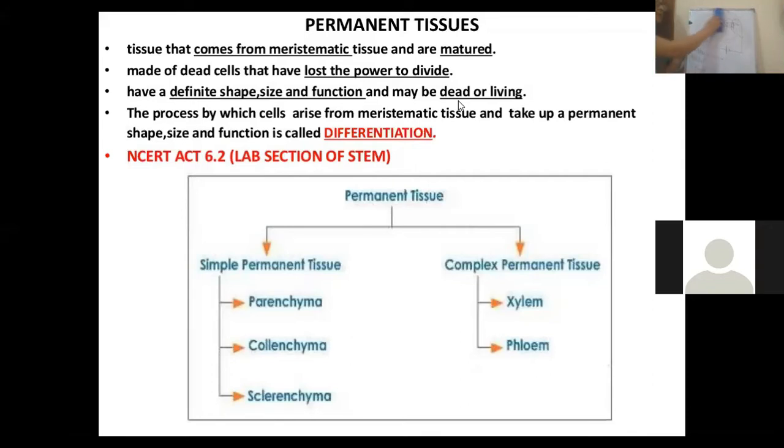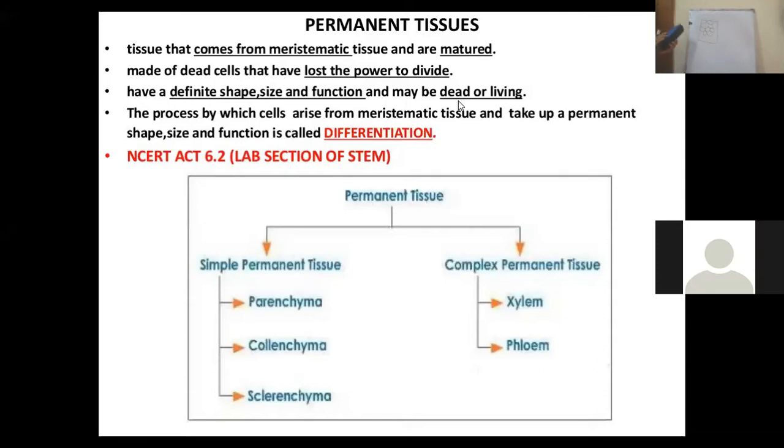If the tissue is made up of only one type of cell, for example, if this is the tissue having only one type of cell, like circular cells, the shape can be anything, but if they are of one type only, such a tissue is said to be simple permanent, which is made up of only one type of cell and having similar structure. All the cells have similar structure and similar function. They are known as simple permanent tissue.